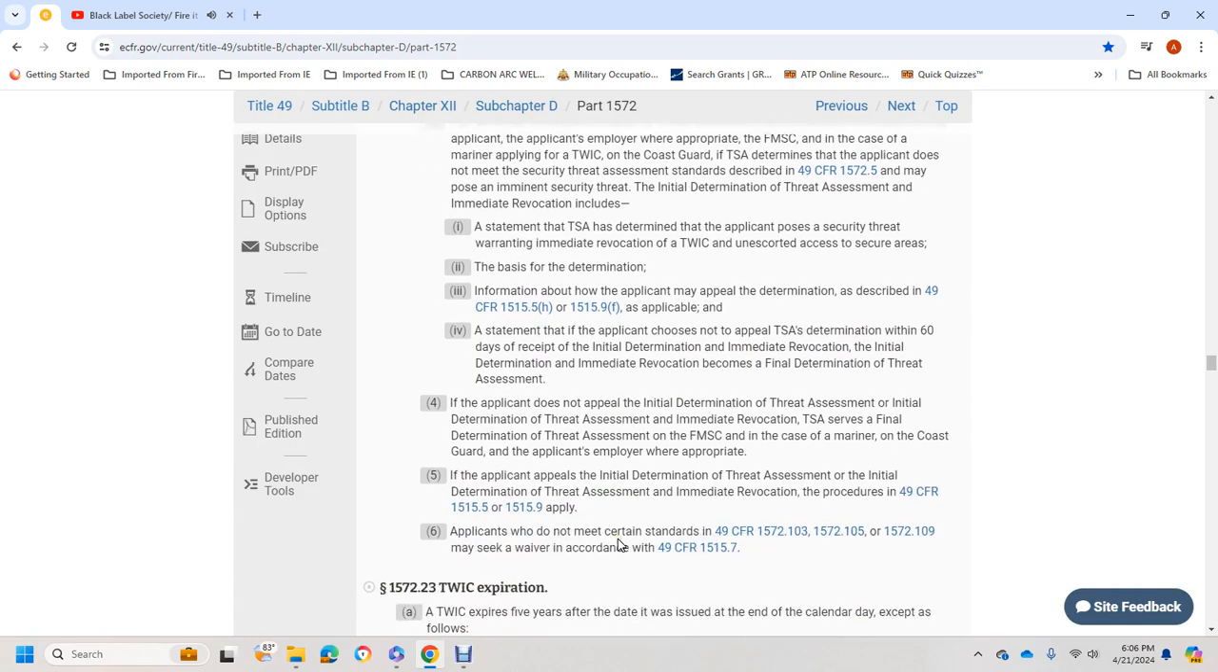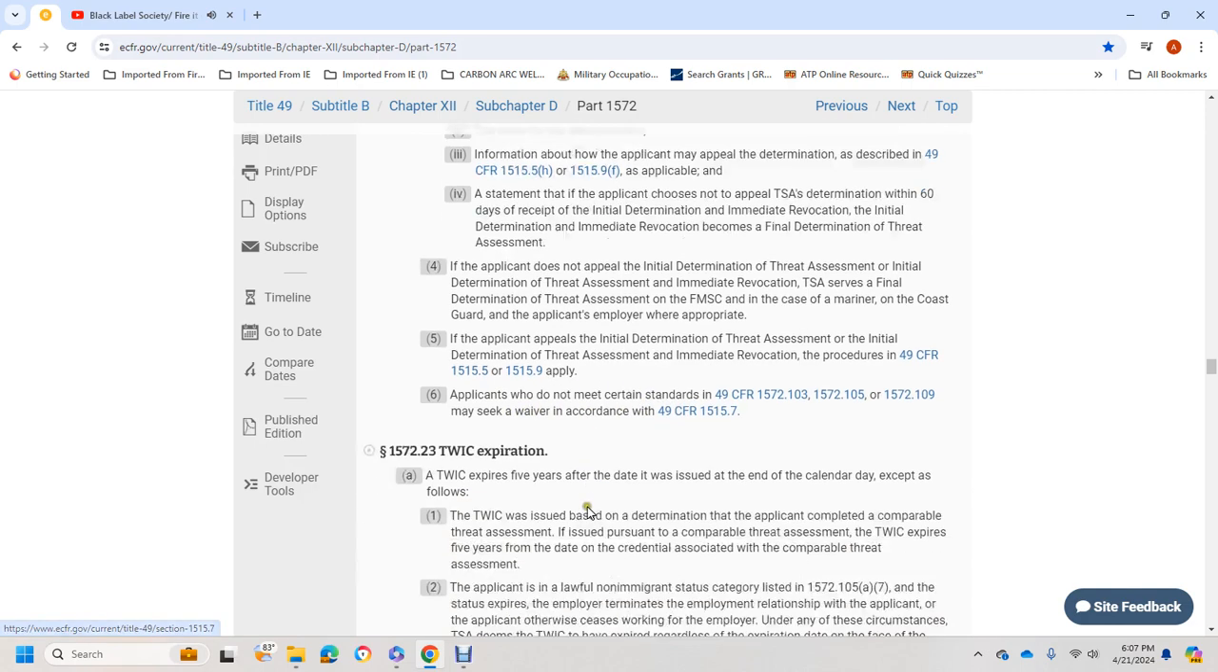If the applicant does not appeal the initial determination of threat assessment or the initial determination of threat assessment and immediate revocation, TSA serves the final determination of threat assessment on the FMSC, in the case of a mariner the Coast Guard, and the applicant's employer as appropriate. If the applicant appeals the determination of threat assessment, the procedures in Title 49 CFR 1515.5 and 1515.9 apply. Where an applicant does not meet certain standards in Title 49 CFR 1572.103, 105, and 109, TSA may make a waiver in accordance with Title 49 CFR 1515.7.